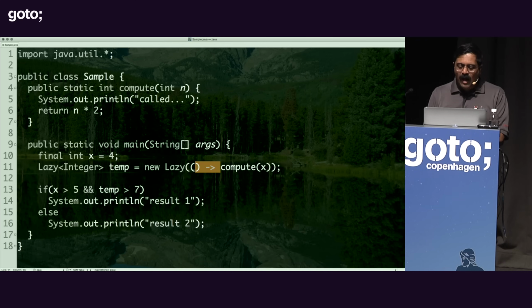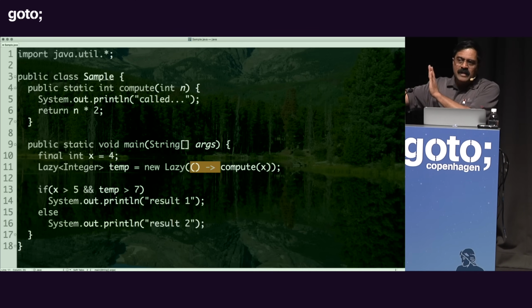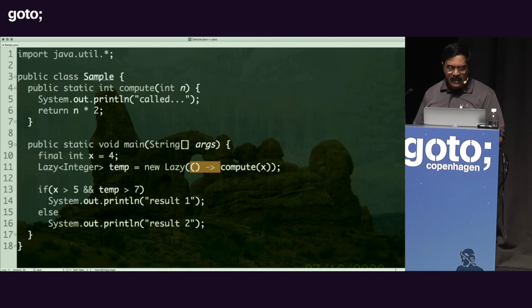This arrow is almost like a level of indirection, isn't it? So it is saying, don't execute compute now, execute it a little later. So this is the degree of postponing the evaluation, and you're saying not now, a little later, please. And that little parenthesis arrow is an indication of a lambda postponing evaluation of the compute method.